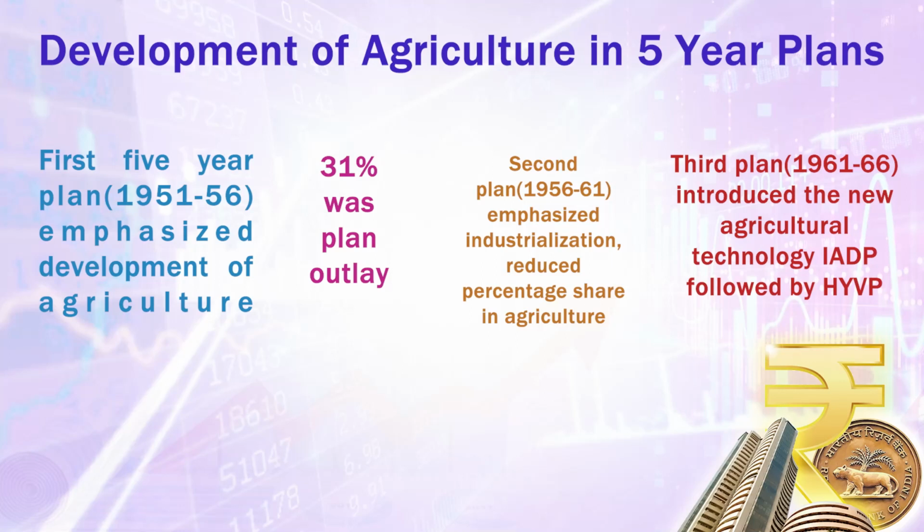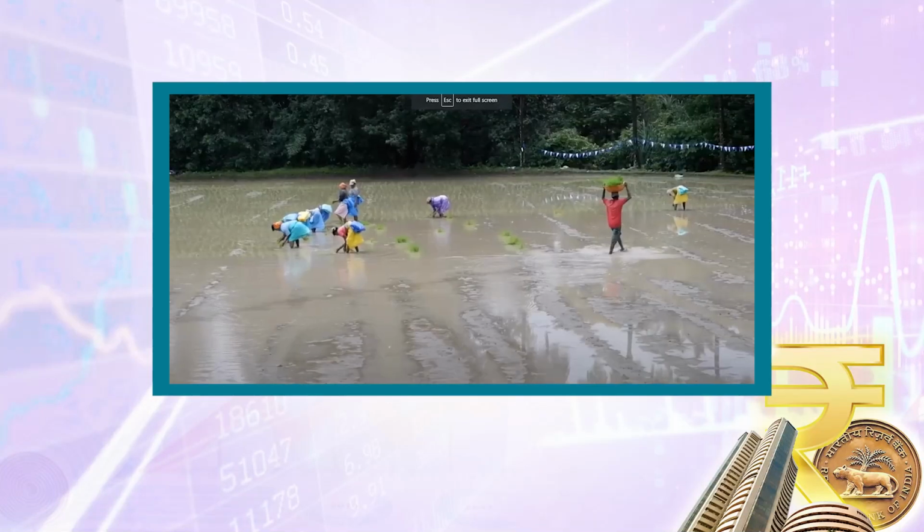In some 5-year plans, we find good harvest, good production. But in other 5-year plans, the dismal picture is also found. The main problem of Indian agriculture is that agricultural system depends on natural factor, mainly monsoon. So if there is good monsoon, the harvest will be good. Whereas in the case of bad monsoon, unsatisfactory performance was found. And it is continuing still now.